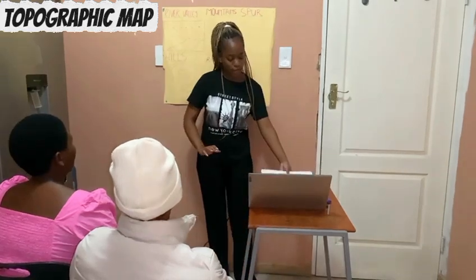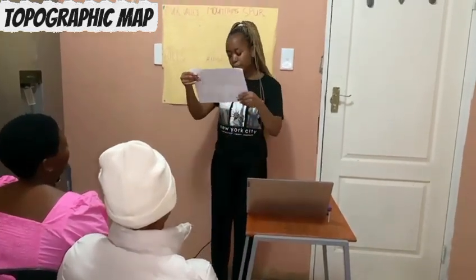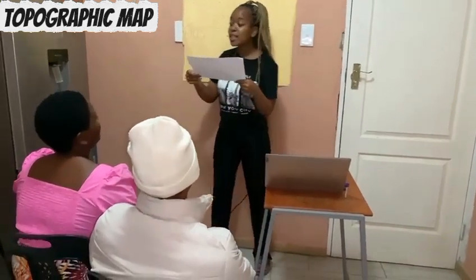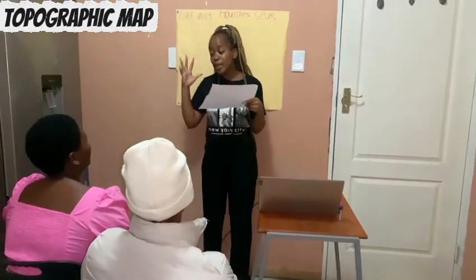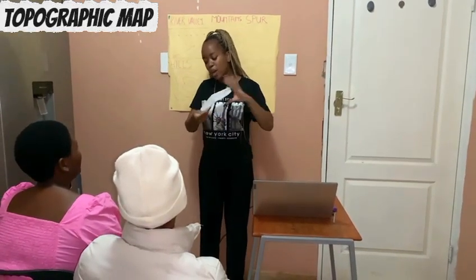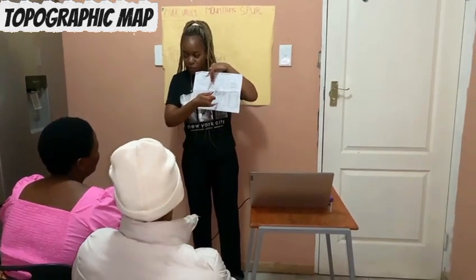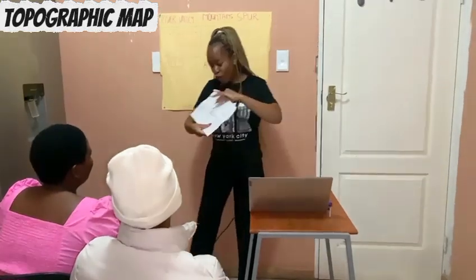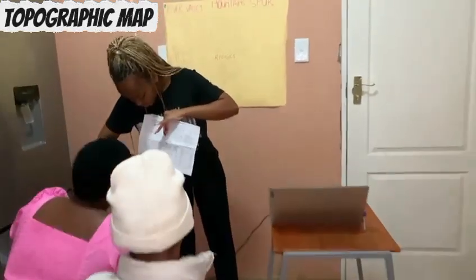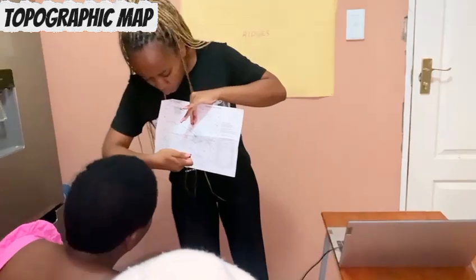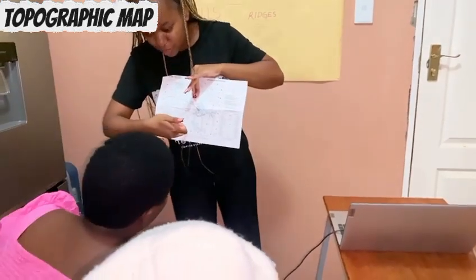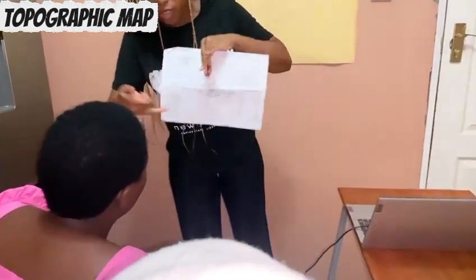Let me show you an example here. On this map, the contour interval is 20 meters. You can see down here that it is written 20 meters. It's written in yellow. Can you see?